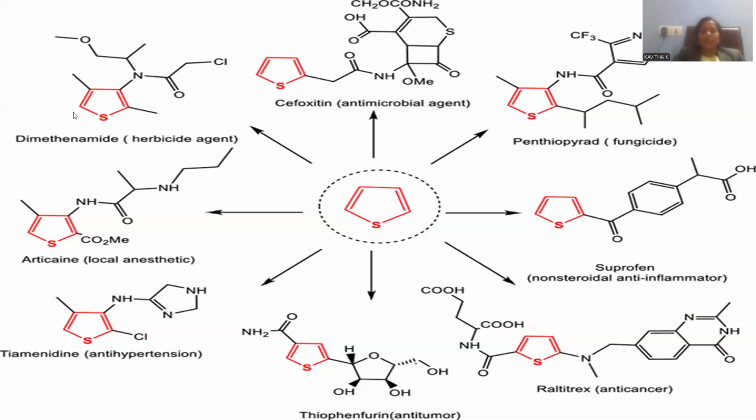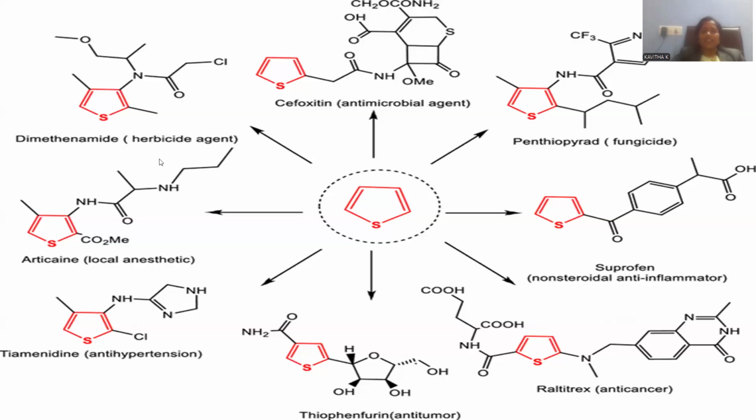Dimethenamide was taken. So dimethenamide is nothing but, here you can notice one of the methyl at the position 2 and one of the methyl at the position 4, and here you can locate the amide linkage at the position number 3, so that we can say dimethylamide. Dimethenamide is the compound. Again, the core nucleus will be the thiophene only, and here is the chloro, here is the ether, here is the long chain with the branched one.